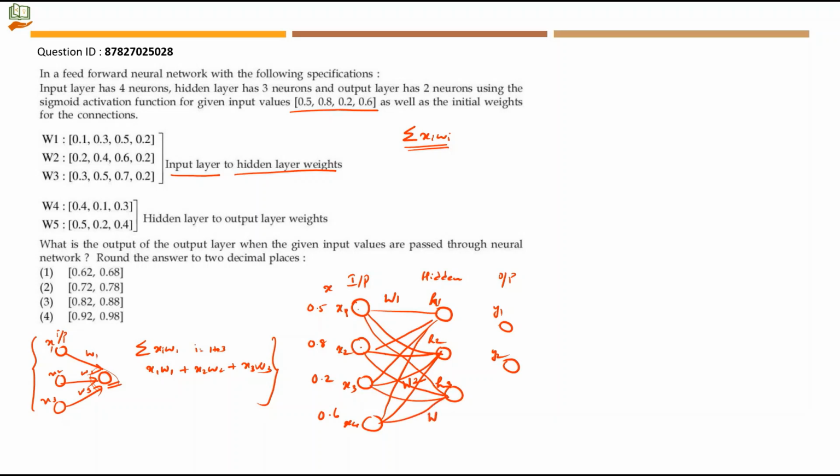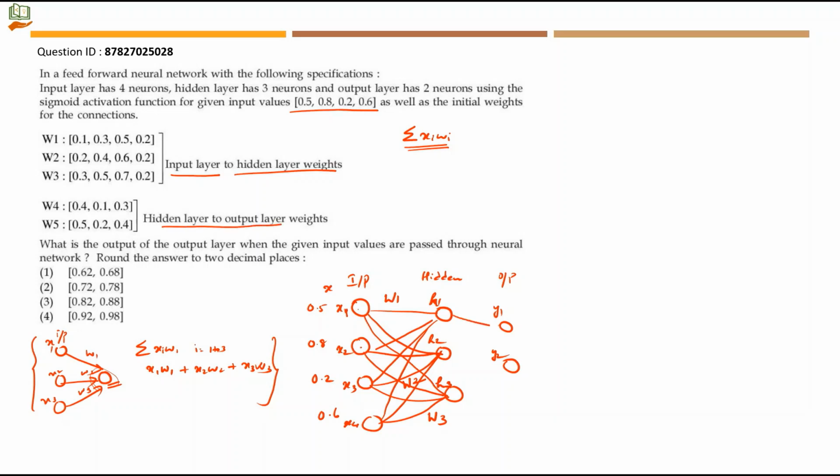This is given by the array W3. 0.3 is for X1 to H3, 0.5 is for X2 to H3, 0.7 is for X3 to H3, 0.2 is for X4 to H3. This is how they are given from input layer to hidden layer weights. Now let's see the other weights, the hidden layer to output layer weights. How will you interpret this?